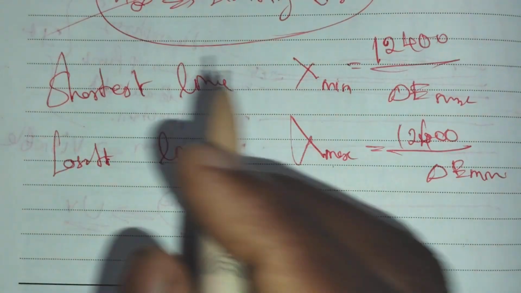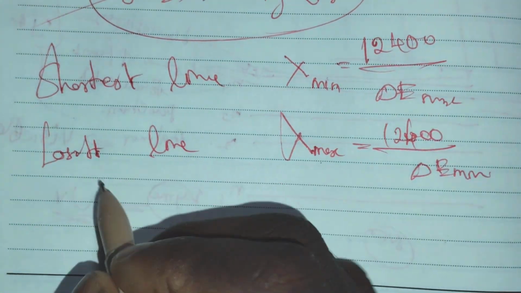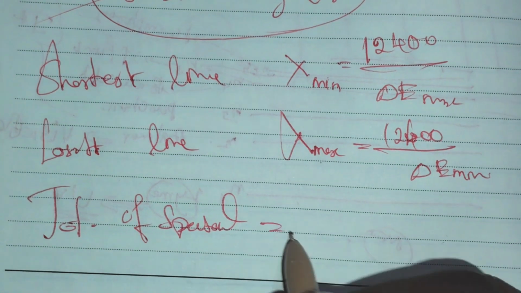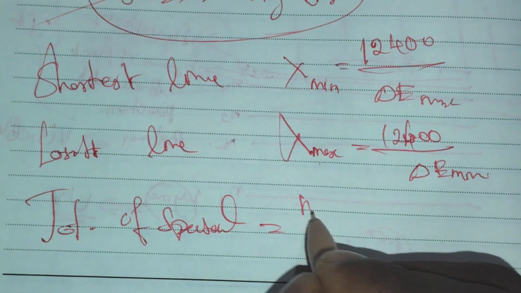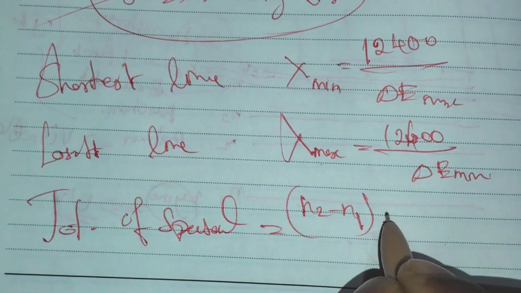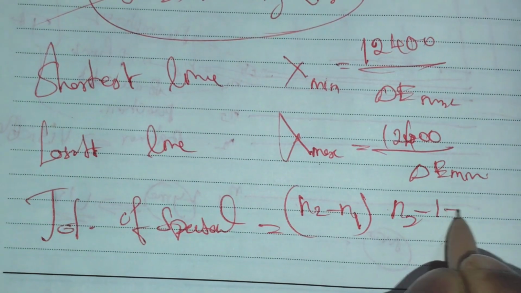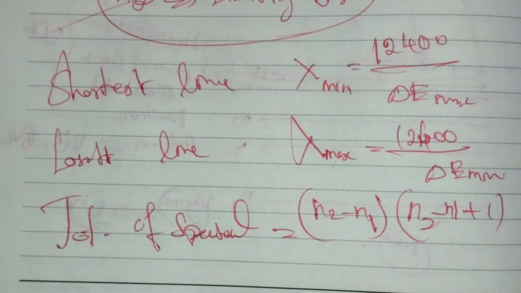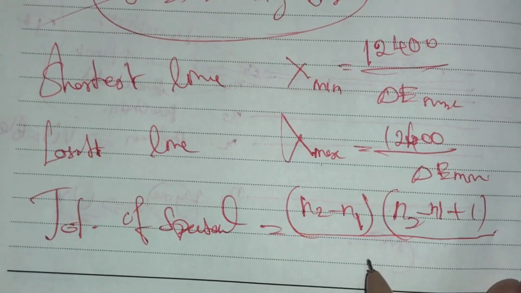Sometimes they ask for the total number of spectral lines. The total number of spectral lines is equal to (n2 minus n1) into (n2 minus n1 plus 1), whole divided by 2.